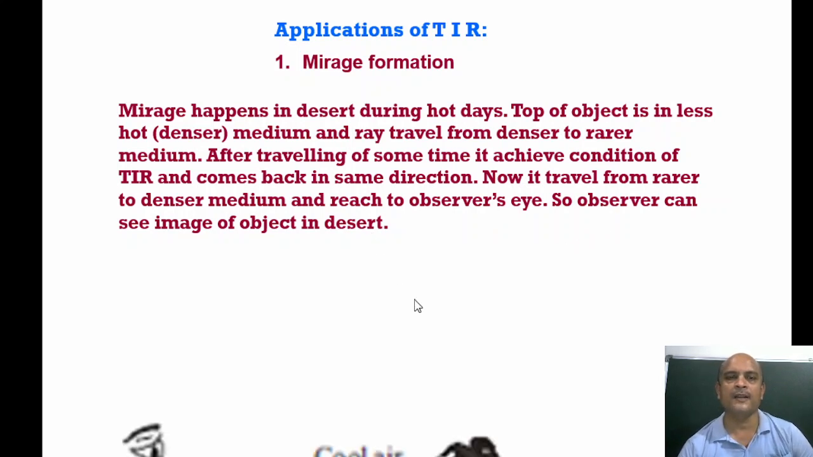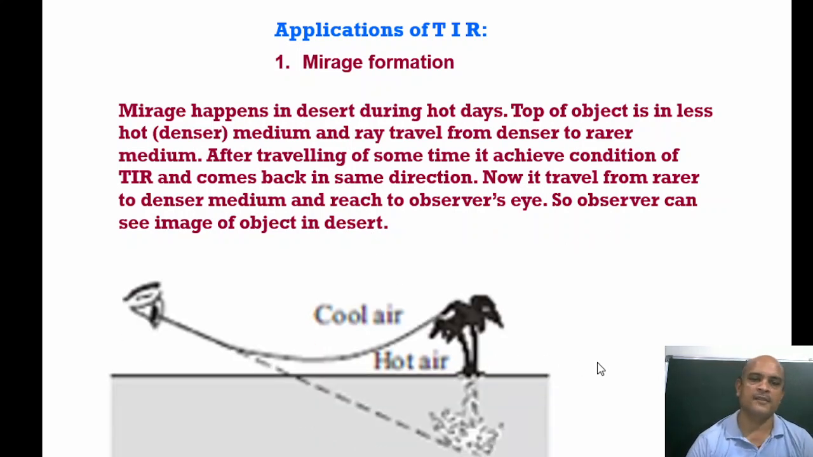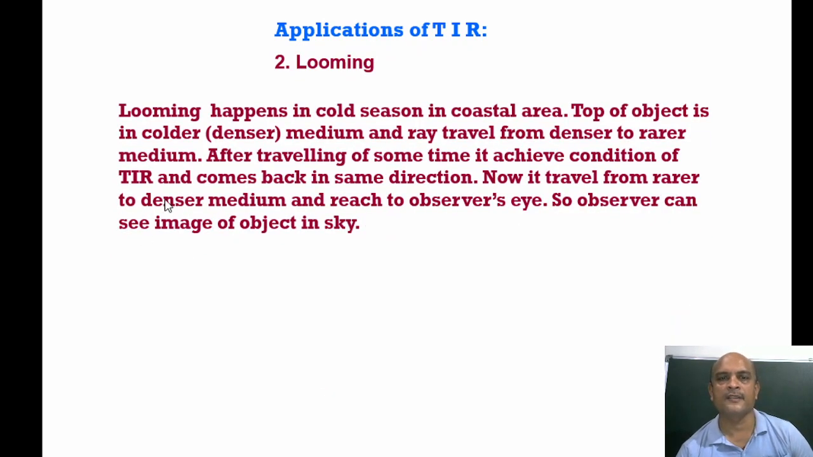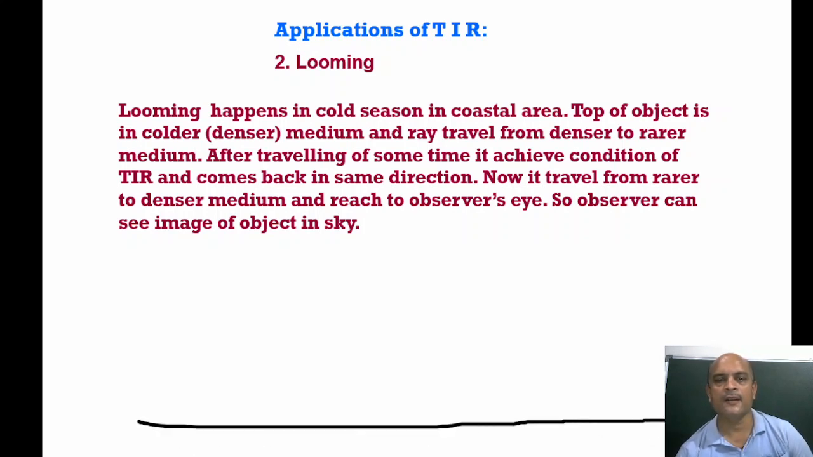Now, just opposite of it, the second example is looming. Looming occurs in cold countries, on cold days, in coastal areas. In the coastal area in the cold season, the top of the object, what happens over here? In the coastal areas there are ships lying here and there, traveling on long journeys, and there are icebergs also.